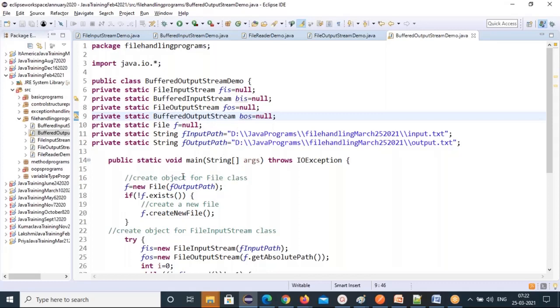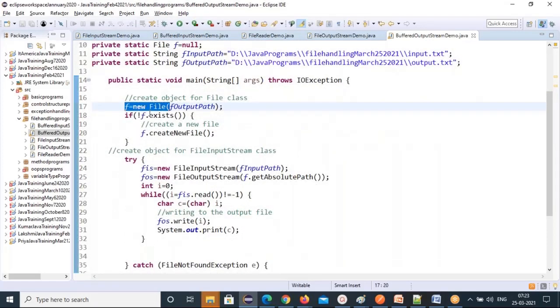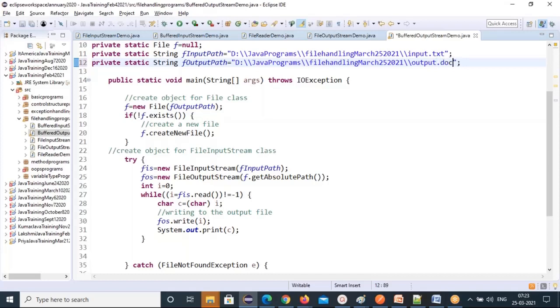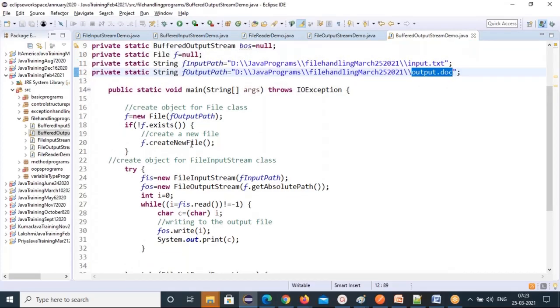Now again, the same procedure. You create a file if the file doesn't exist. Instead of this txt file, I'll use a doc file. I'll write it to a doc file.